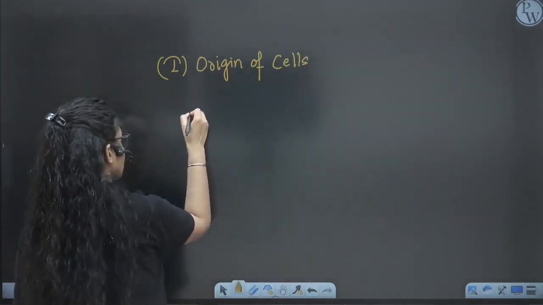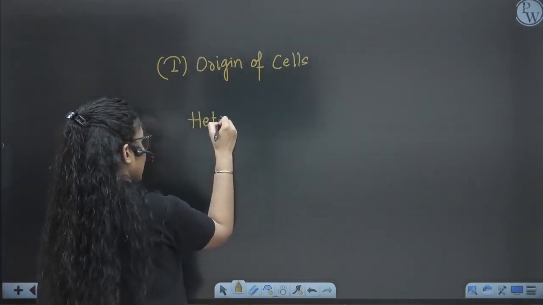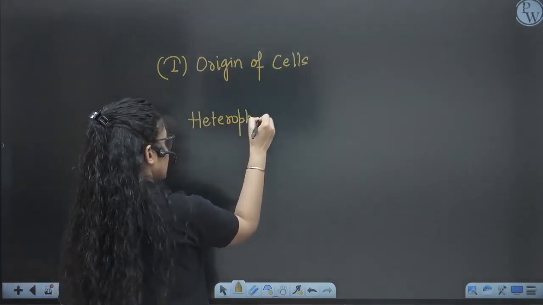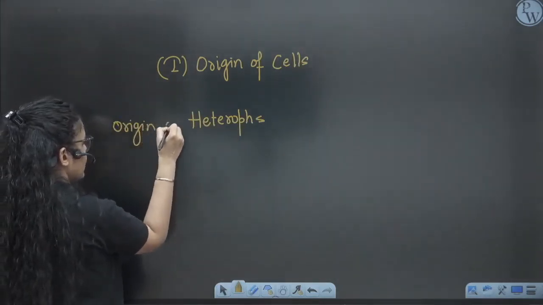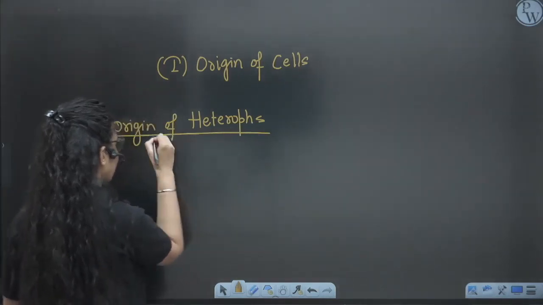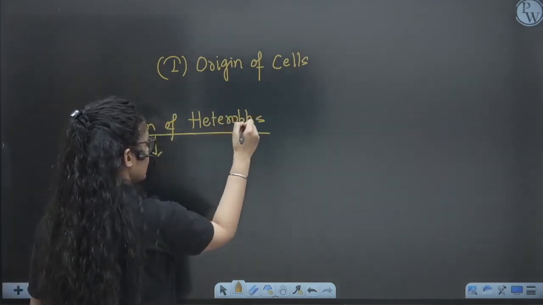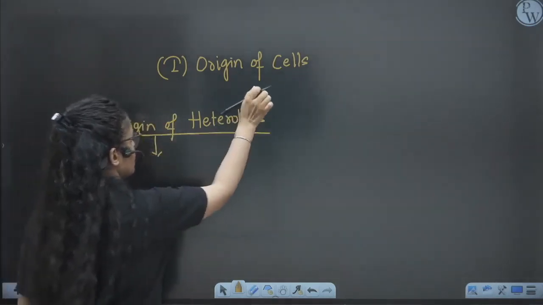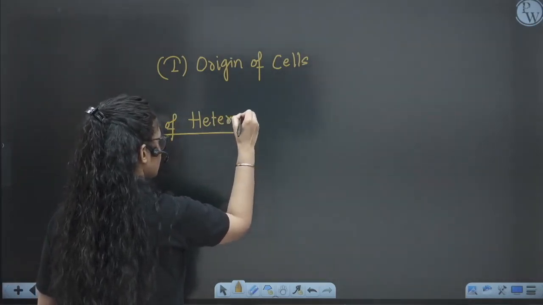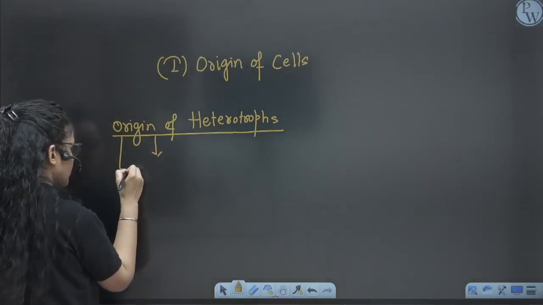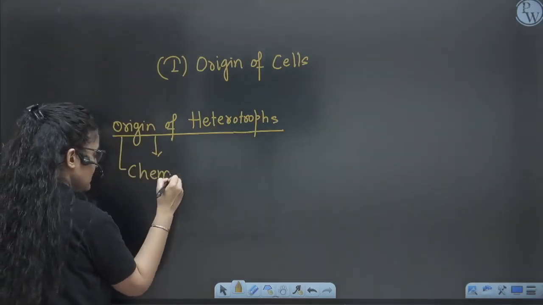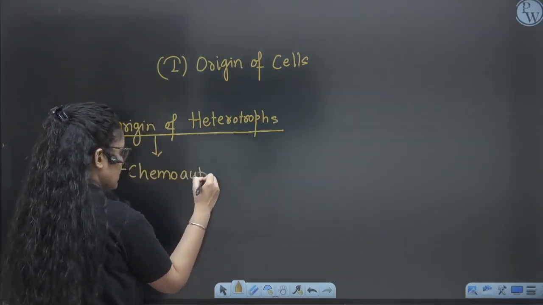Suppose first of all, heterotroph organisms originated, and that too chemoheterotrophs.